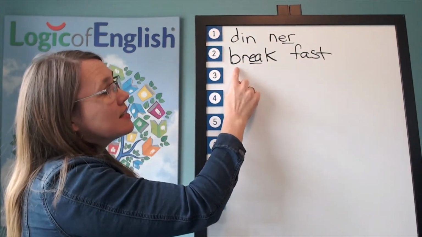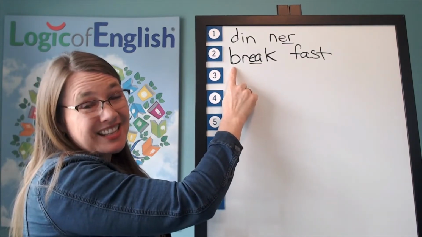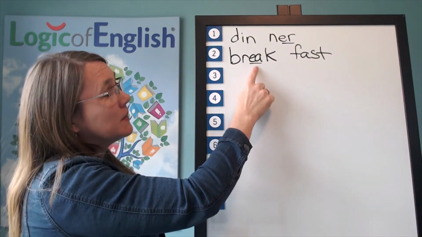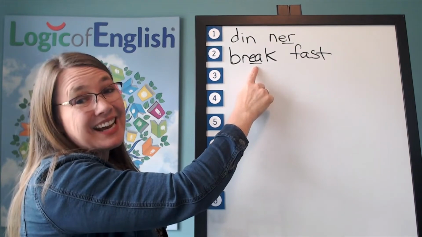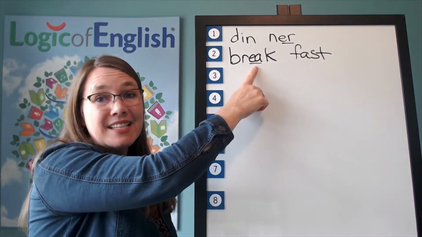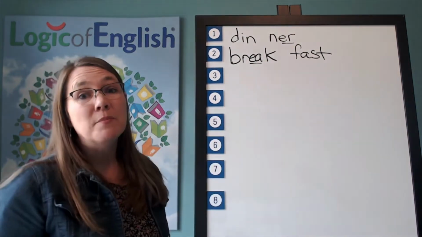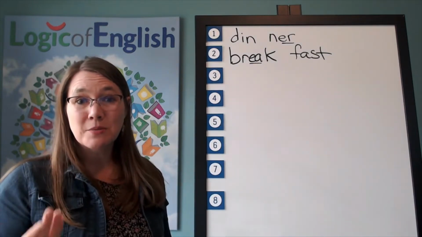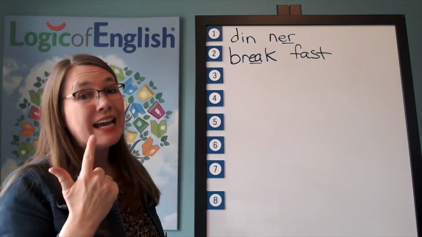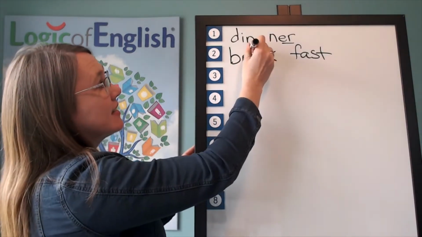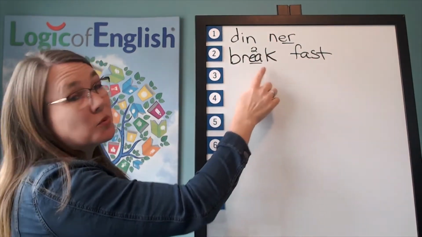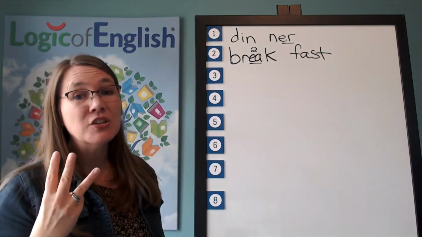Let's look at this. Can this say break? B-R-A-K. That would be an E-A. That's right. That's the long A sound. But when we turn it into the meal, breakfast, we use E-A the second sound. Does that make sense? If it's saying break, it uses the third sound.